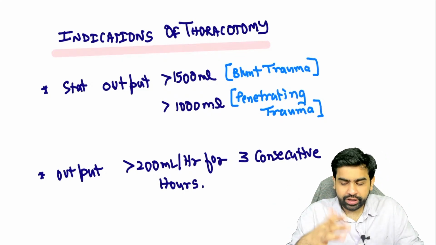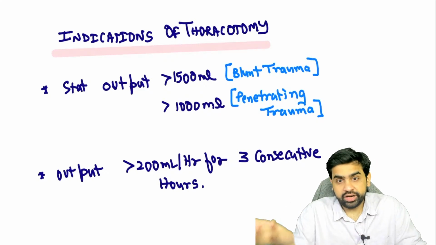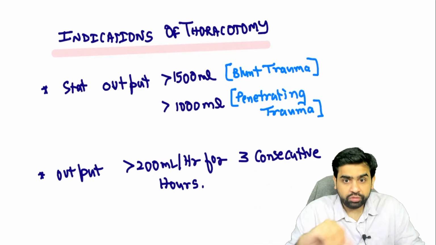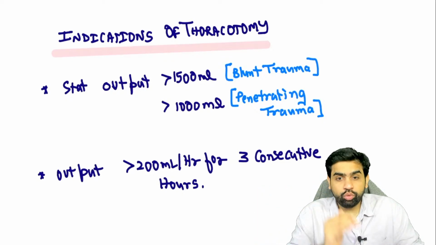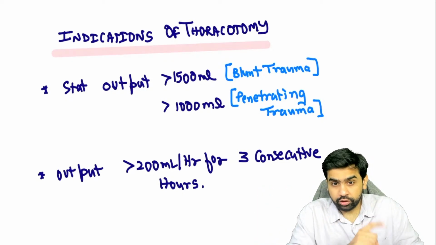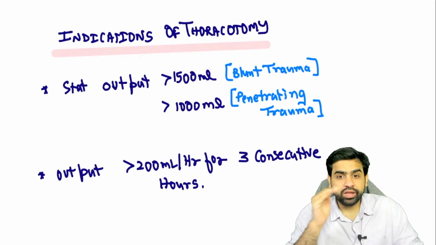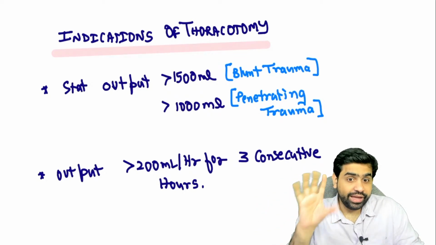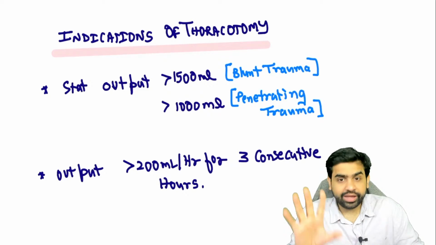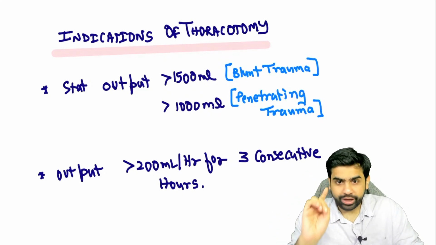Or let's assume that the immediate output was 800 ml. Okay, you say no issues, we'll observe. If you observe, and every hour the output is more than 200 ml for 3 consecutive hours, then this is again an indication of a thoracotomy. Very important. I hope you have understood this point.